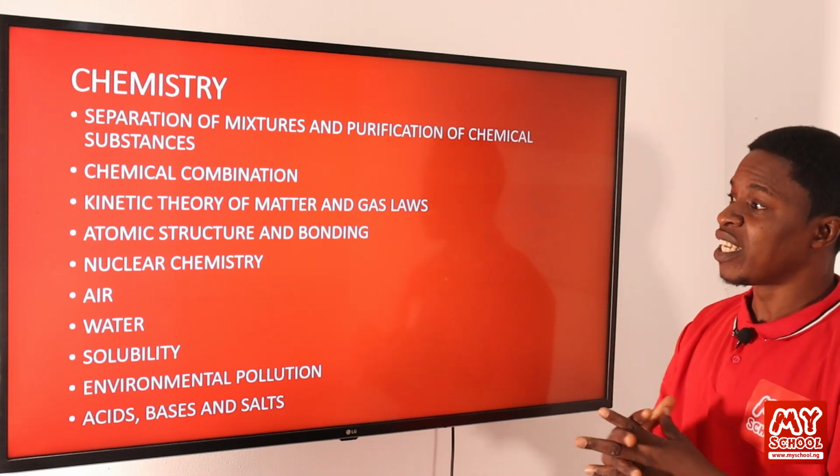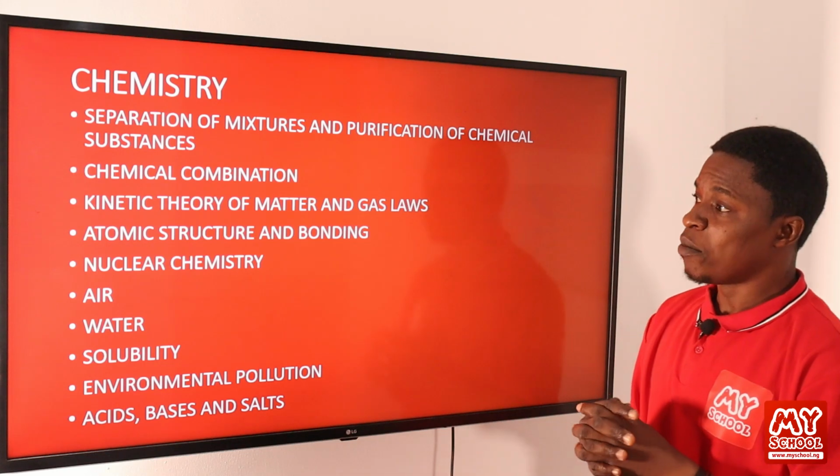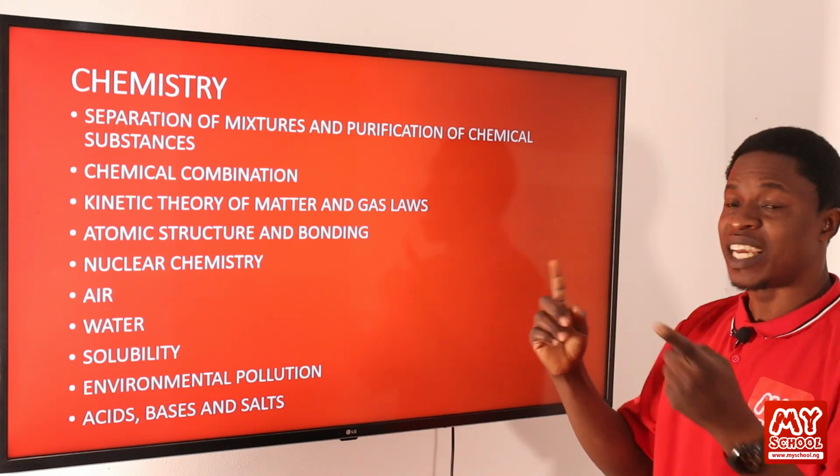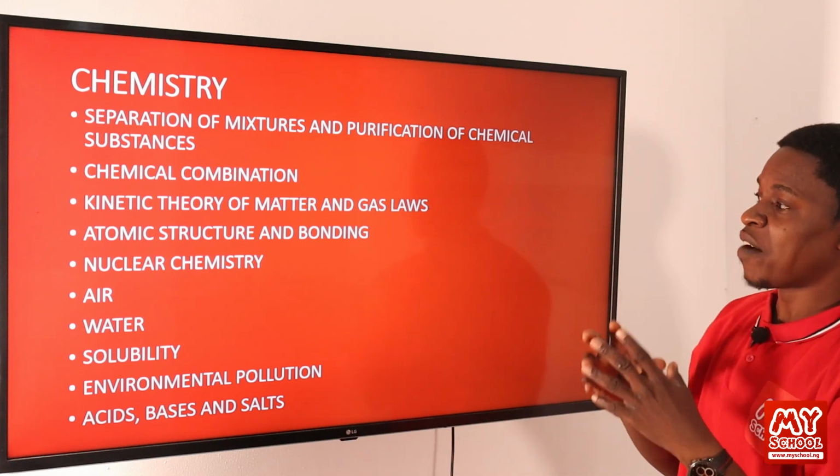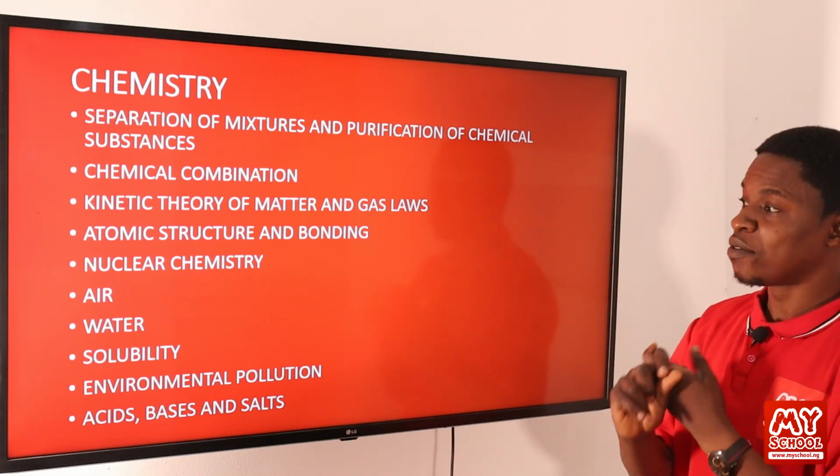That and more we'll be looking at underneath the atomic structure and bonding, and how the elements are able to bond together to form compounds. It could be by change of their valencies in order to combine together to form compounds.